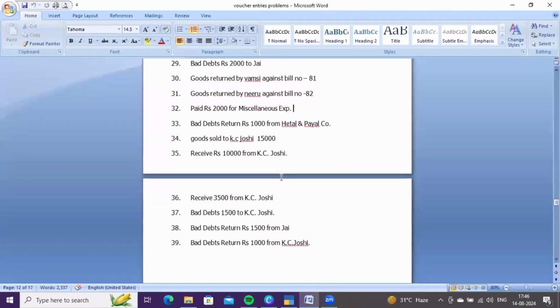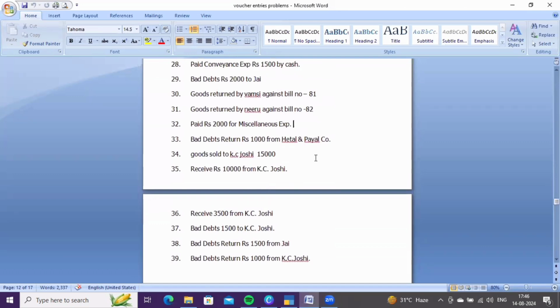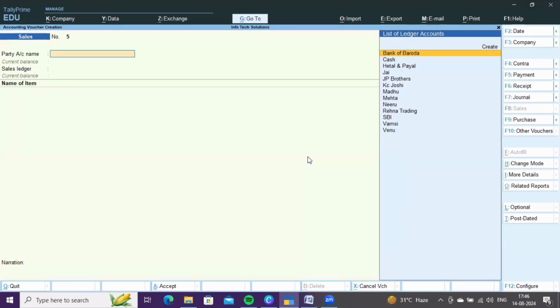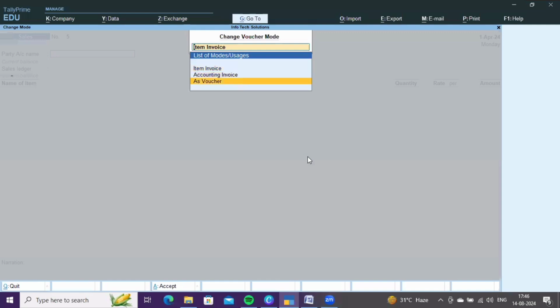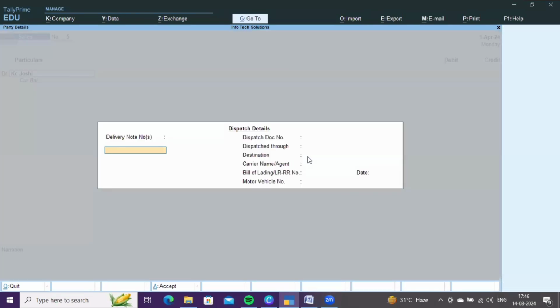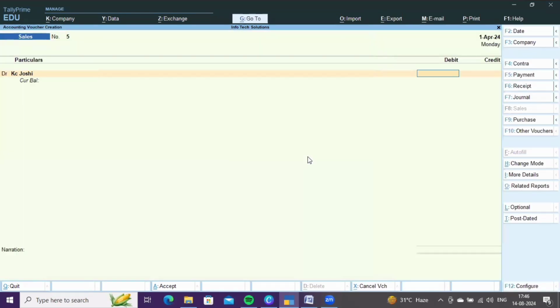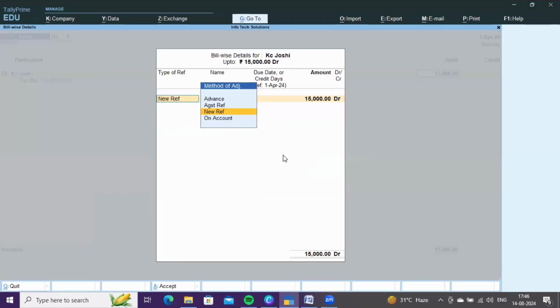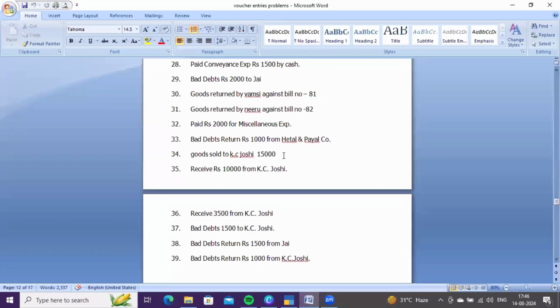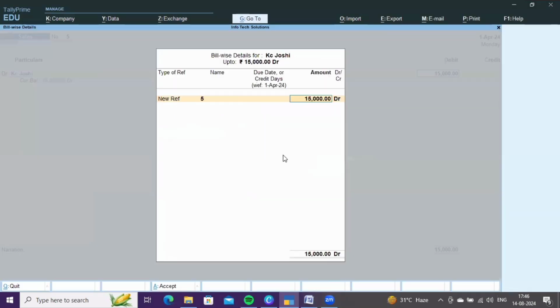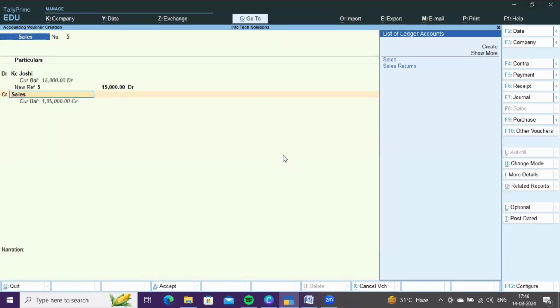Next, goods sold to KC Joshi. Now we are selling goods on credit basis to KC Joshi. It comes under sales voucher. Under voucher mode, debit KC Joshi. How much? 15,000. Under new reference, the bill number is, there is no bill number, so ignore it. Then credit sales account.